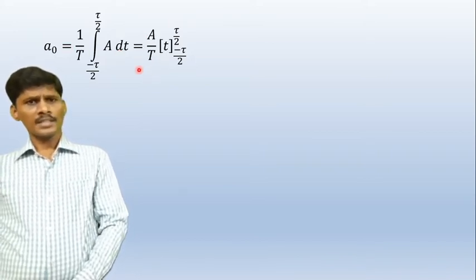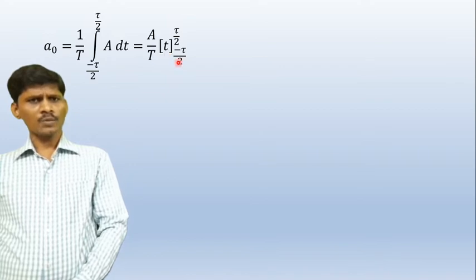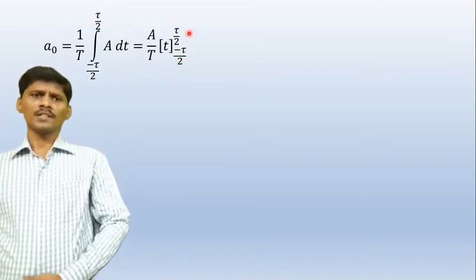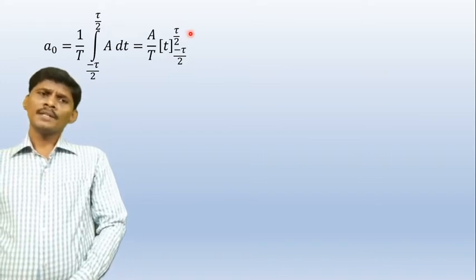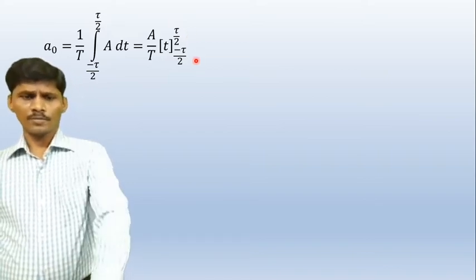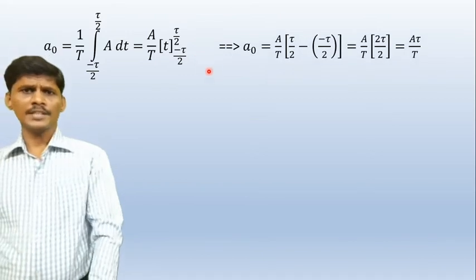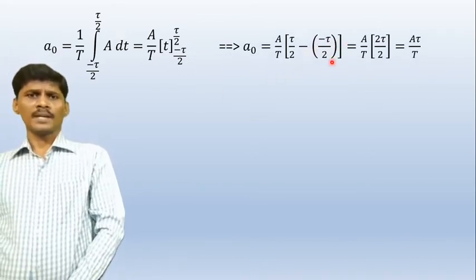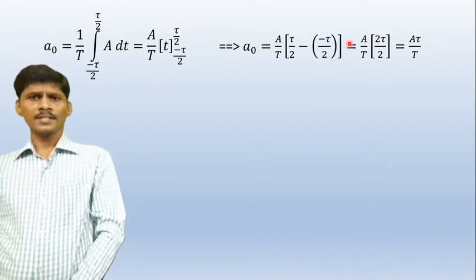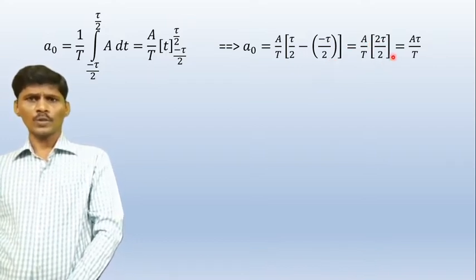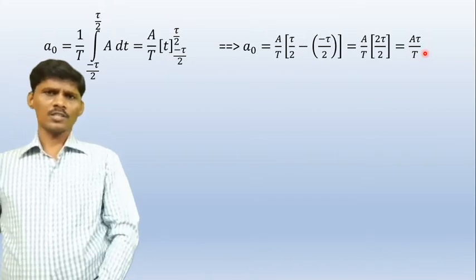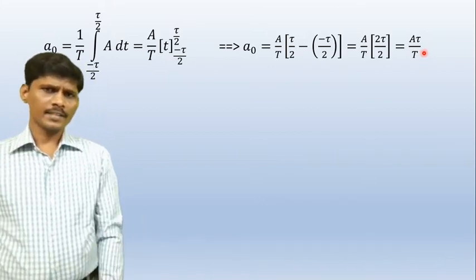A by capital T integral 1 dt is t over minus tau by 2 to plus tau by 2. So now applying the upper limit and lower limit of t. Therefore, A by capital T into tau by 2 minus the lower limit minus tau by 2. Minus into minus plus, 2 tau by 2. The 2 cancels. A tau by T. The constant a naught is equal to A tau by T.